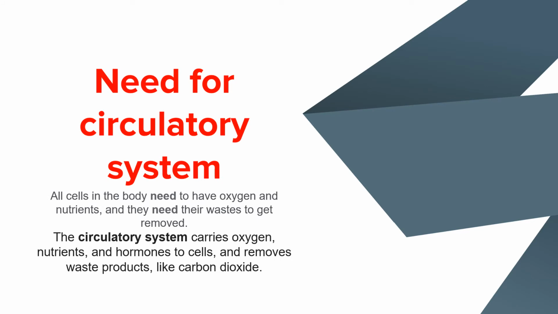So first let us understand what is the need for circulatory system. The circulatory system usually carries oxygen, nutrients and hormones to the cells and removes the waste products like carbon dioxide, urea and uric acid. All cells in the body need to have oxygen and nutrients to get energy. And after the oxidation of nutrients, the end products will be formed, like carbon dioxide will be produced. So that waste has to be eliminated from our body. So the circulatory system is responsible for doing all these functions.